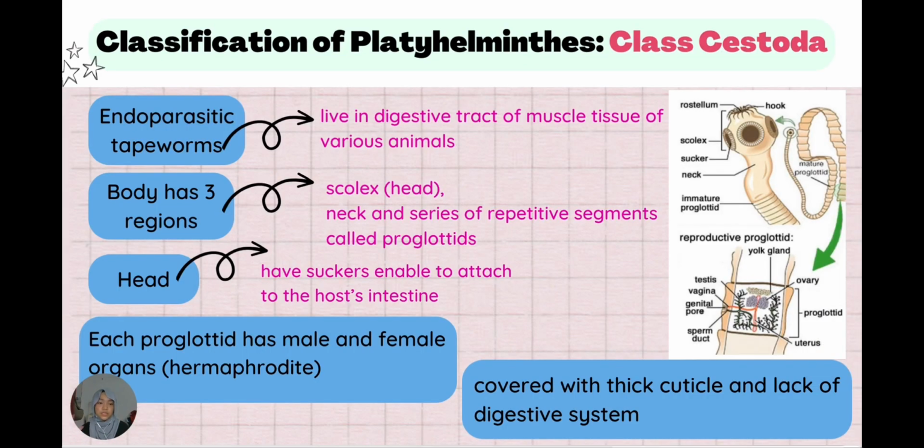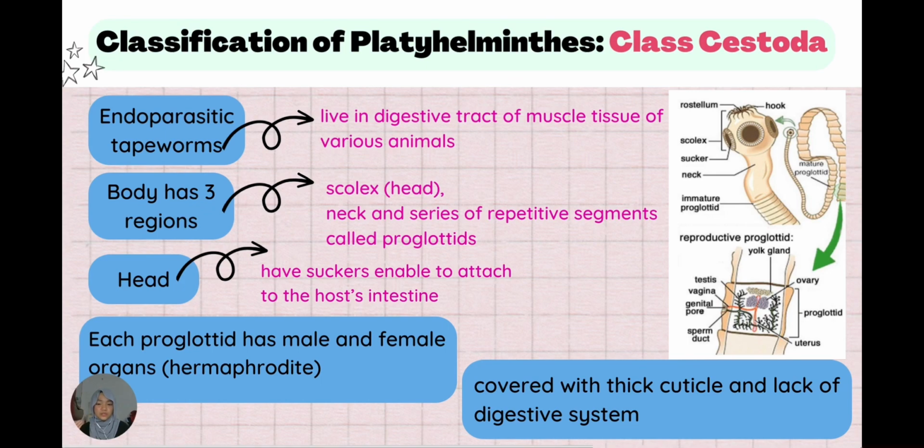So now we jump into the classification of Platyhelminthes, class Cestoda. Class Cestoda are endoparasitic tapeworms, which live in the digestive tract or muscle tissue of various animals, and their body has three regions. There's the scolex, or head, the neck, and a series of repetitive segments called proglottids. Their head has suckers enabling them to attach to the host's intestines. And each proglottid has male and female organs, which I mentioned just now is hermaphrodite.